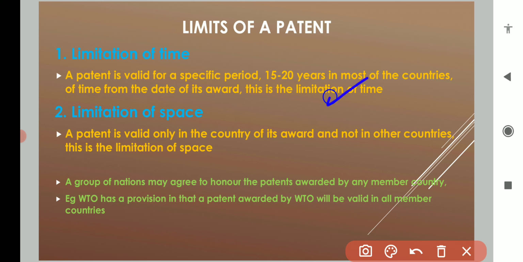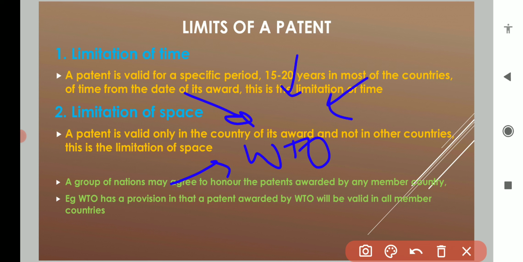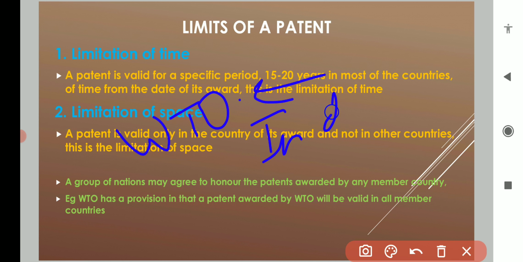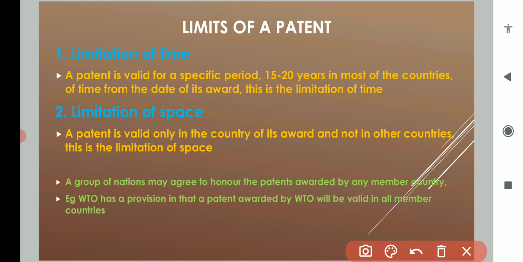India is a signatory member of the WTO. If you have applied for a patent in India and it has been granted, you are now the patent holder in India.